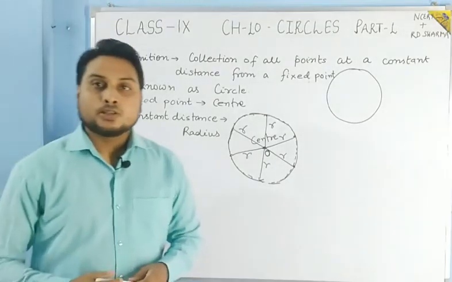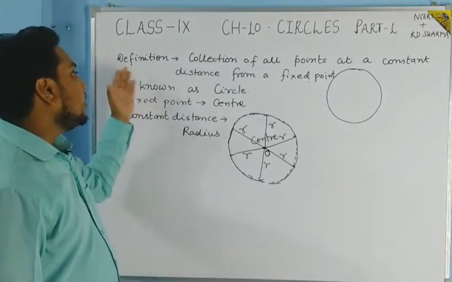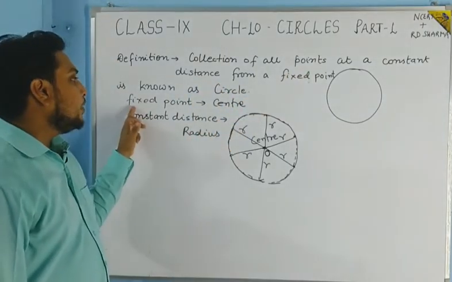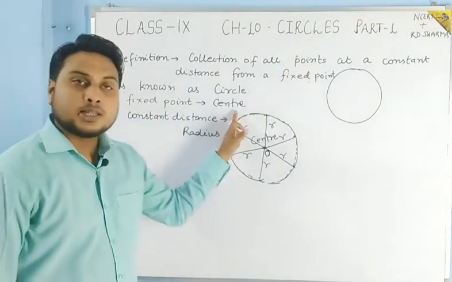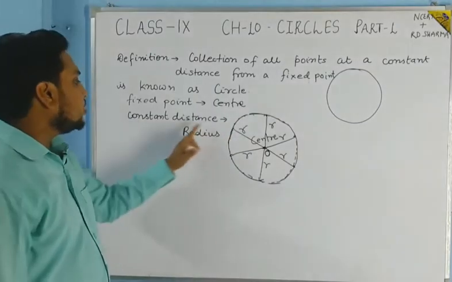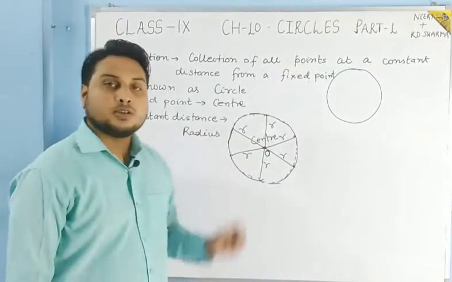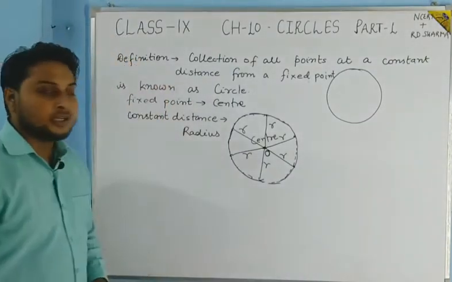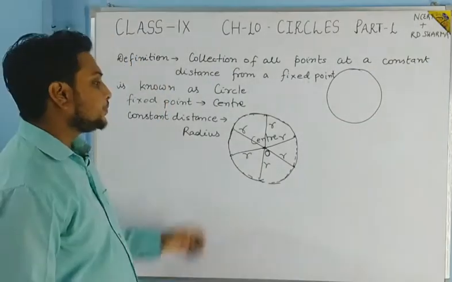So we can define a circle: the collection of all points at a constant distance from a fixed point is known as a circle. The fixed point is the center of the circle, and the constant distance is the radius of the circle. So you can note down the definition like this.